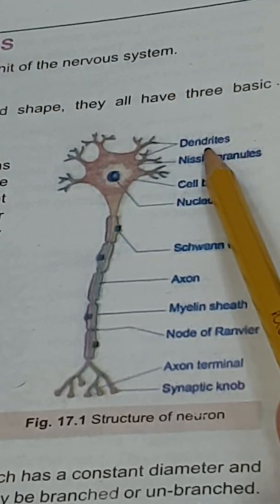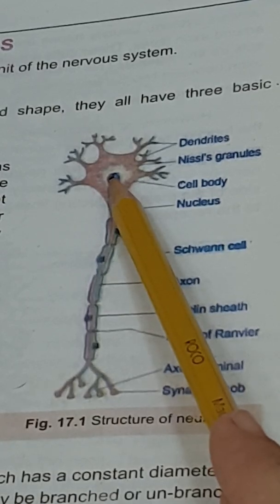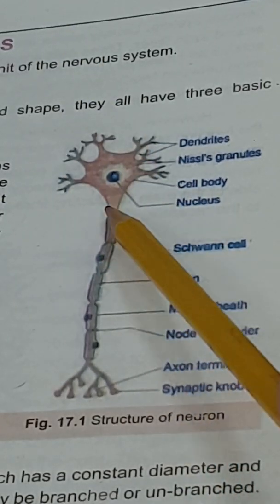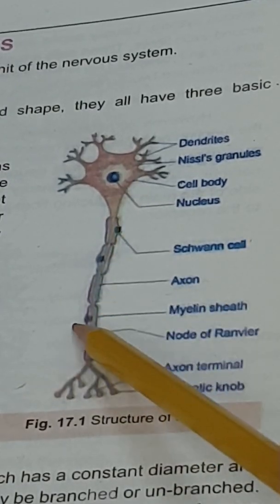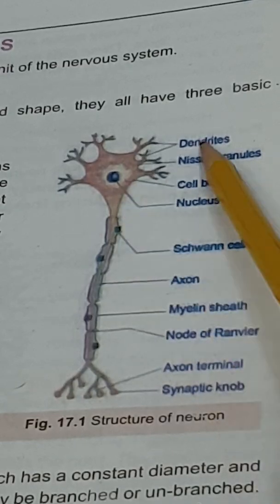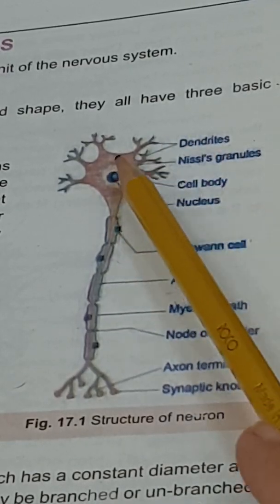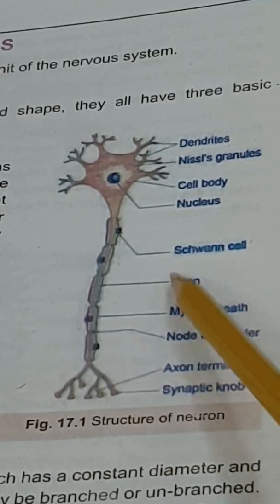Dendrites convey messages toward the cell body, while the axon conveys messages away from the cell body. This is the difference between the dendrite and the axon.